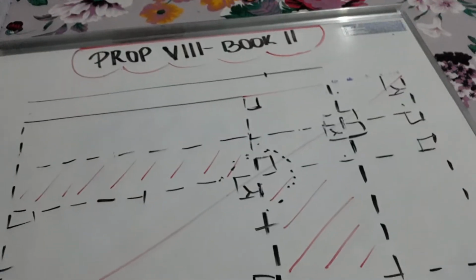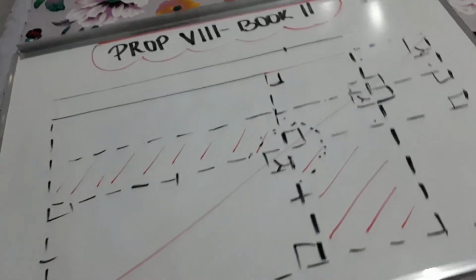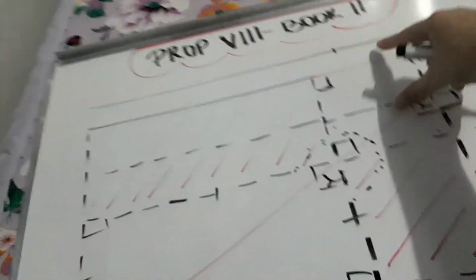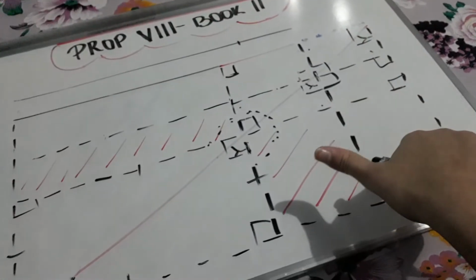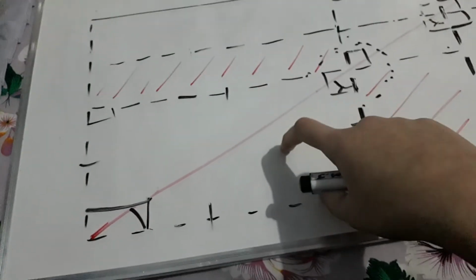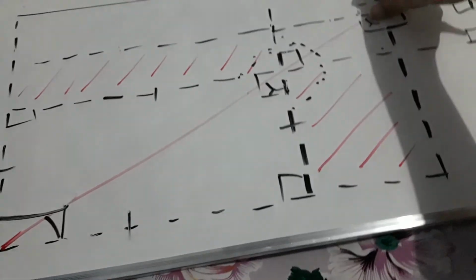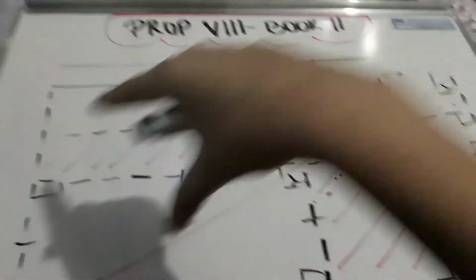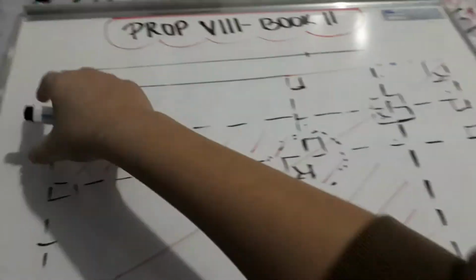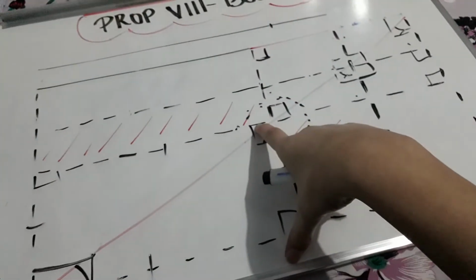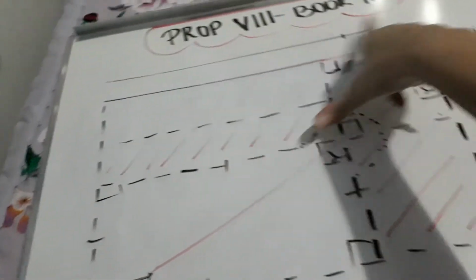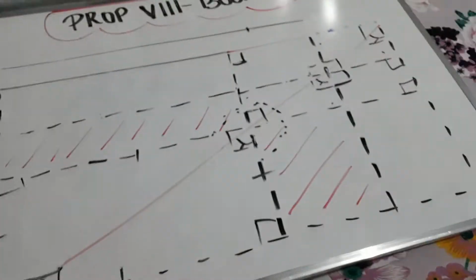Let's see here that we have already, what do we have already? We have 4 times this rectangle being equal to the whole gnomon, okay? Let's add this square to both sides. Let's add this square to the 4 times this rectangle and the gnomon. So we're going to have 4 times this rectangle plus this square equal to the gnomon plus this square.